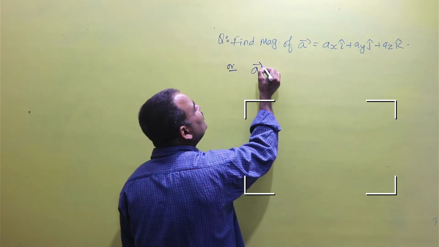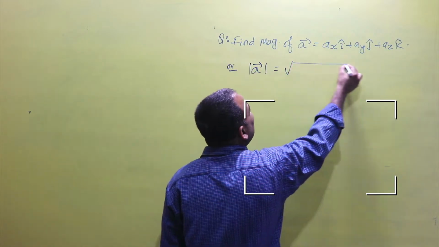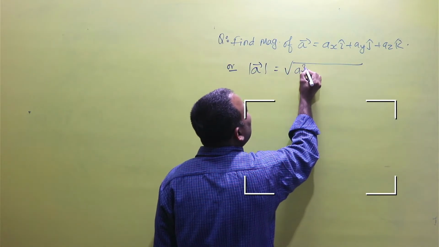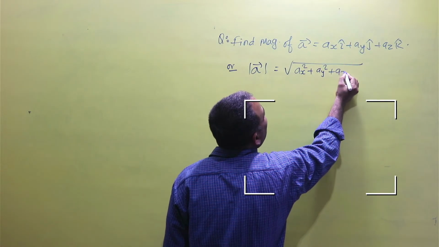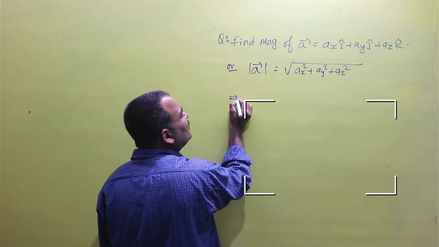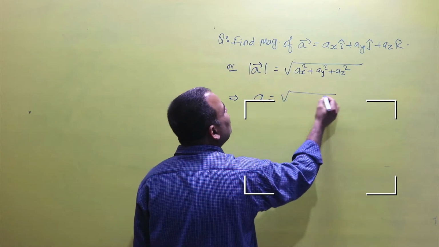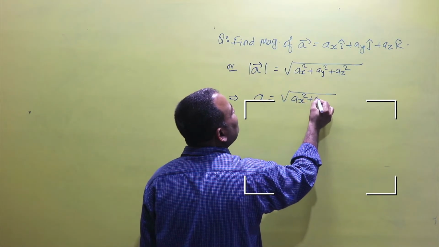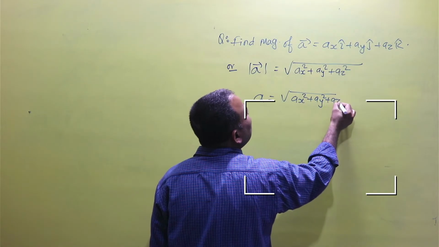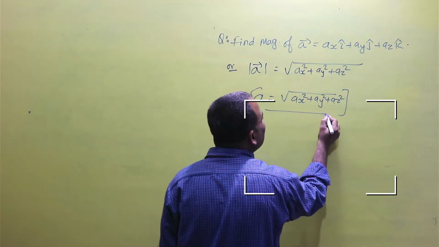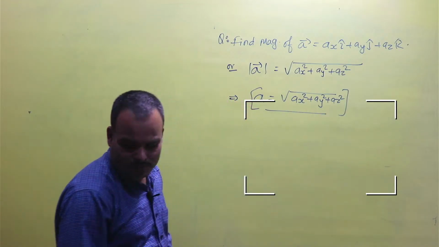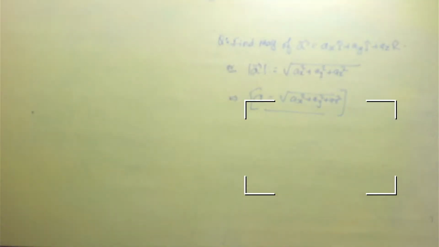What is the magnitude of the vector? It is the sum of the square of the components of x, y and z. So A is equal to under root ax square plus ay square plus az square, from where the formula is found.